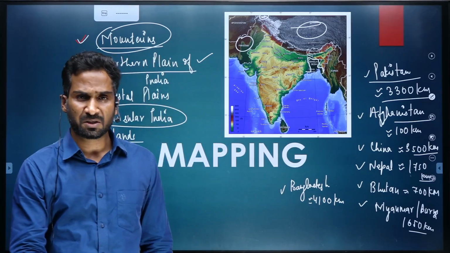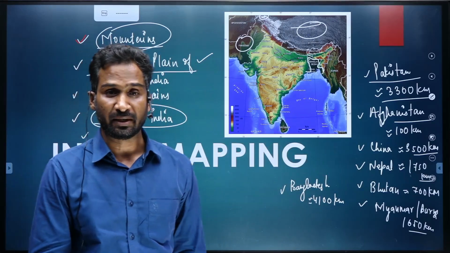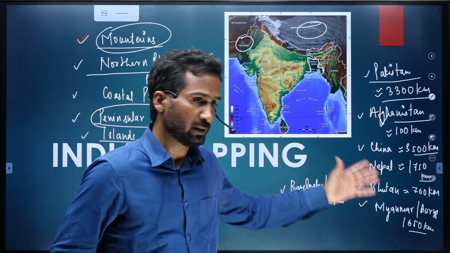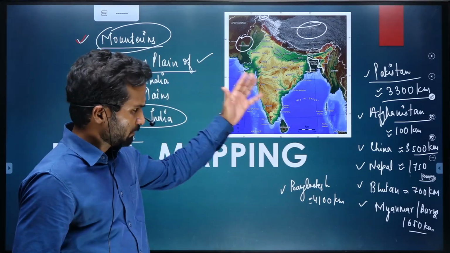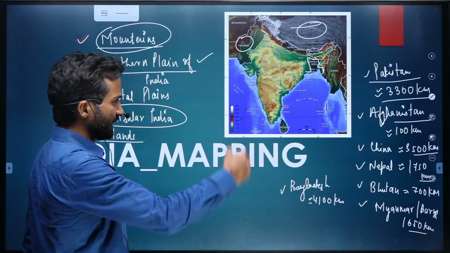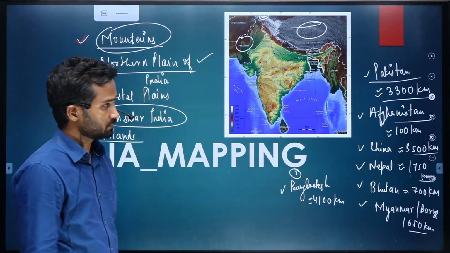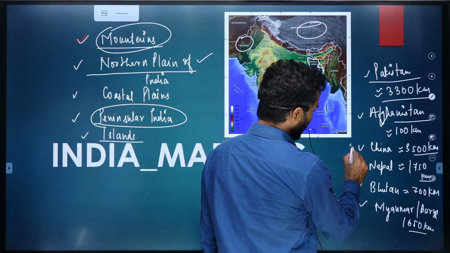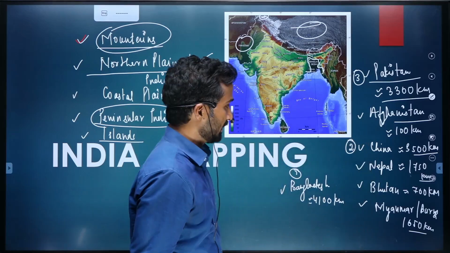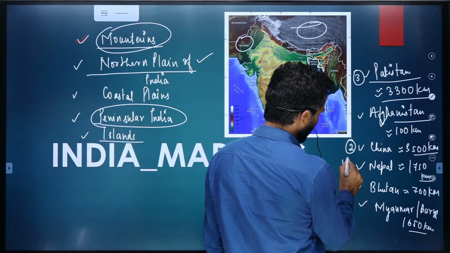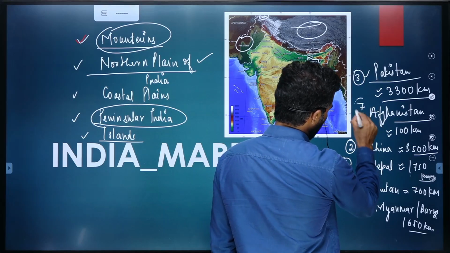So there could be a question in the prelims examination related to the increasing or the decreasing order with respect to the land borders that India shares with these countries. So just remember them in increasing or decreasing order. If I write them in decreasing order, first country would be Bangladesh, second is China, third is Pakistan, then fourth is Nepal, fifth is Myanmar, sixth is Bhutan, and seventh is Afghanistan.